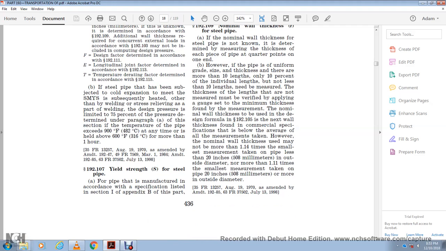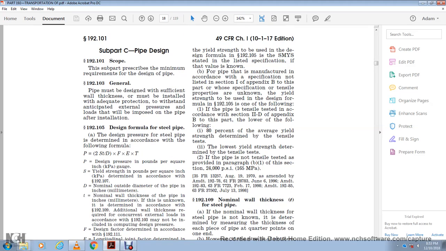192.107, yield strength for steel pipe. For pipe manufactured according to a specification listed in section 1 of Appendix B of this part, the yield strength to be used in the design formula in 192.105 is the specified minimum yield strength stated in the listed specification, if that value is known. For pipe manufactured according to a specification not listed, or whose specification tensile properties are unknown, the yield strength to be used in the design formula in 192.105 is